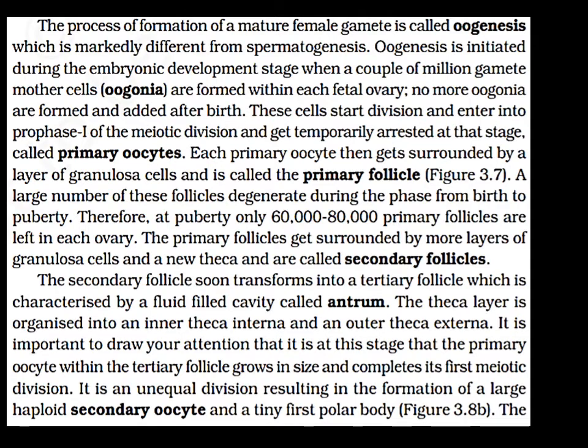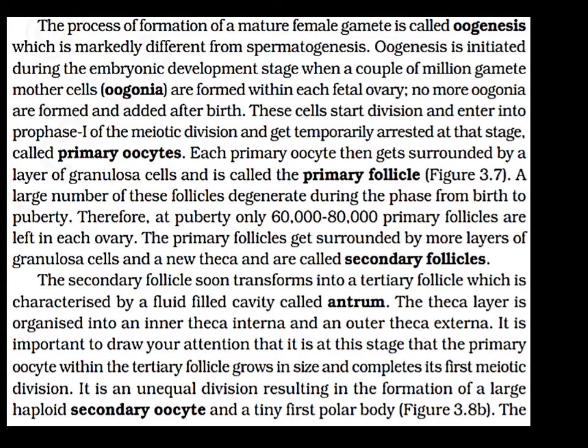The process of formation of the mature female gamete is called oogenesis. Oogenesis is initiated during the embryonic development stage, when there are a couple of million gamete mother cells called oogonia present in each fetal ovary. No more oogonia are formed and added after birth. These cells start division and enter prophase 1 of meiotic division, but they get temporarily arrested at that stage and are called primary oocytes.